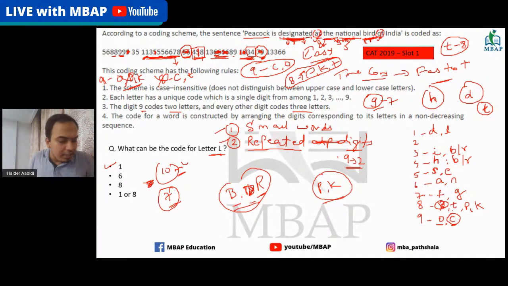Is it clear? Sarat is asking, sir, only once explain C. Sarat, okay, I had put it here.